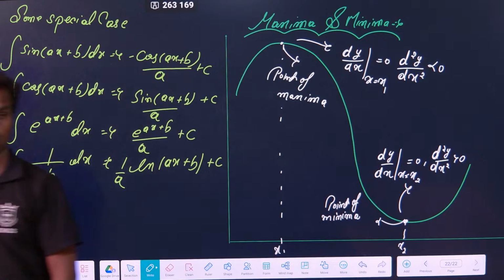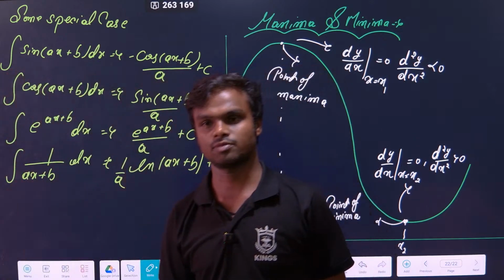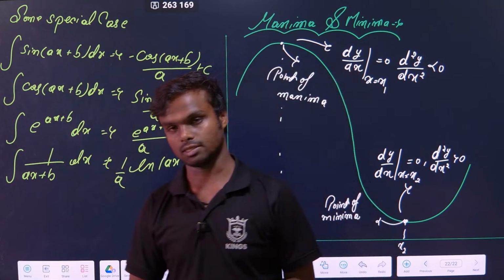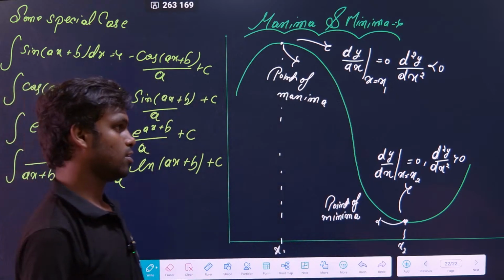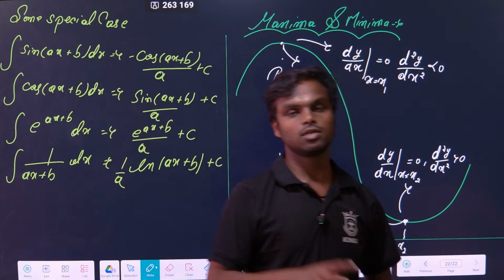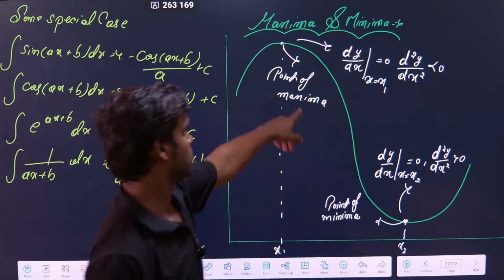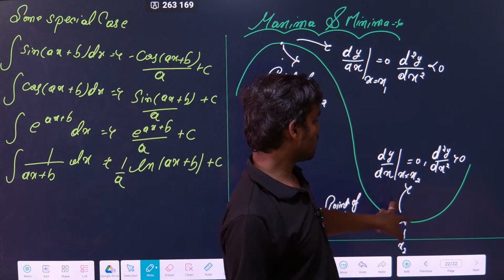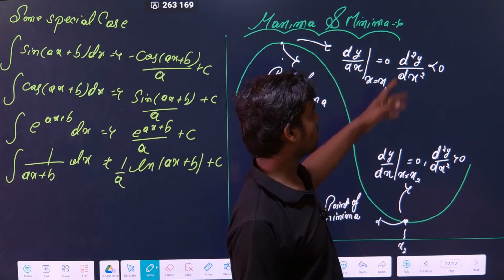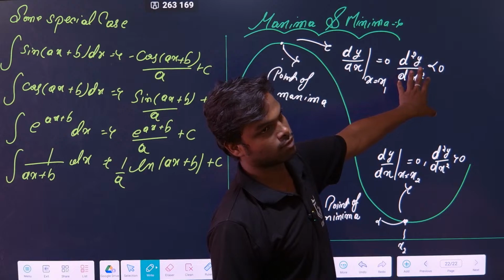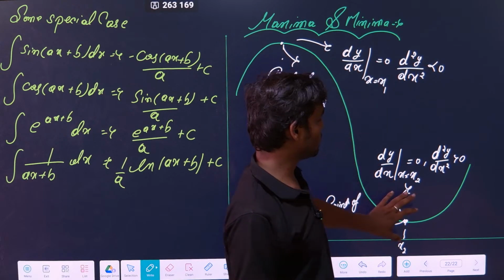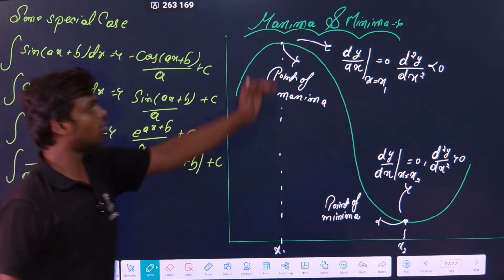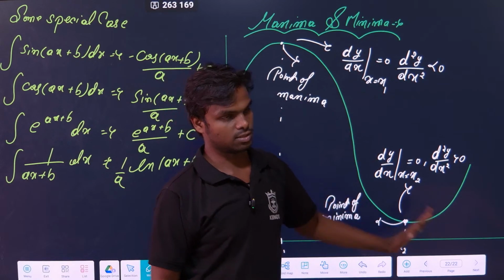Generally they will ask you to calculate the point of maxima or minima. Sometimes it will come when we talk about the electric field on the axis of a ring, where I will ask you to calculate the point of maxima where the electric field is maximum. Then you have to differentiate it and equate it to 0. Differentiate and equate to 0, you will get maxima or minima, so both cases are possible. But how to check? You do the second differentiation and put x equal to x1. If it is negative, then it is a point of maxima. If it is positive, then it is a point of minima. Simple logic: negative means downward curvature, positive means upward curvature. That is the simple meaning of this.